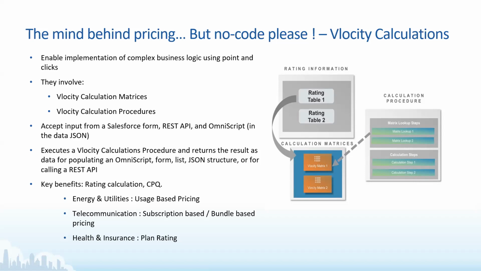But again, when you talk about bundle based pricing, you select those channels. Say you want to have these 10 channels and you want to pay for just those 10 channels. That kind of pricing model is also supported by velocity calculation.